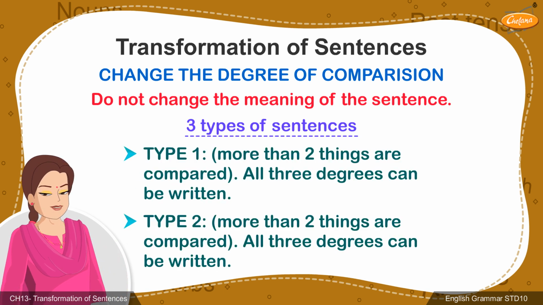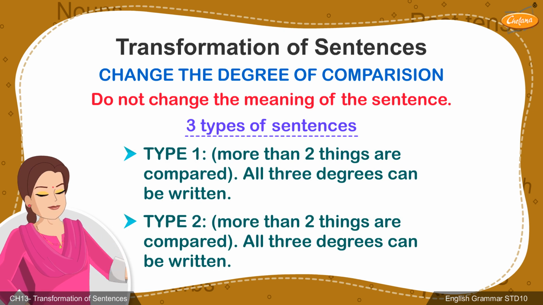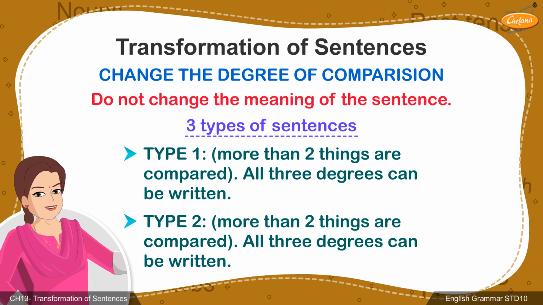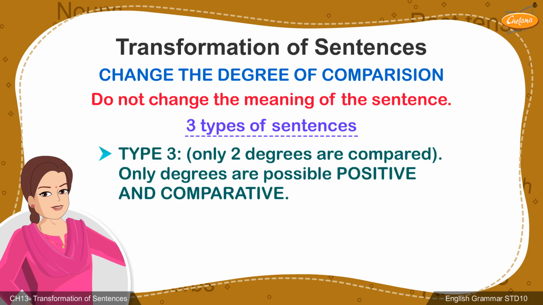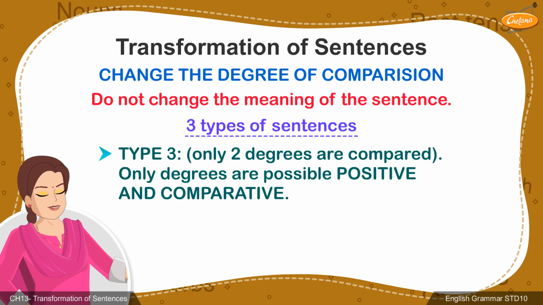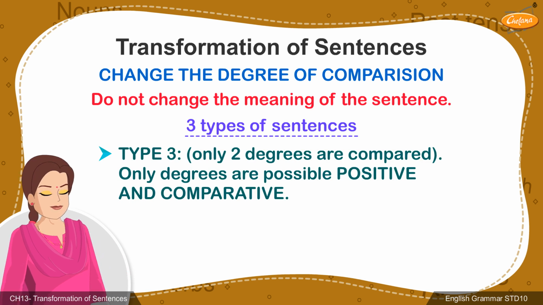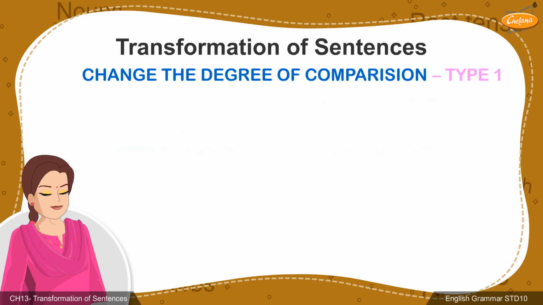Under type 1 and type 2 kind of sentences, more than two things are being compared. When more than two things are compared, the sentence can be written in all three degrees. However, under type 3, strictly two things are compared and therefore the sentence can be written only in two degrees, that is, positive and comparative degree.